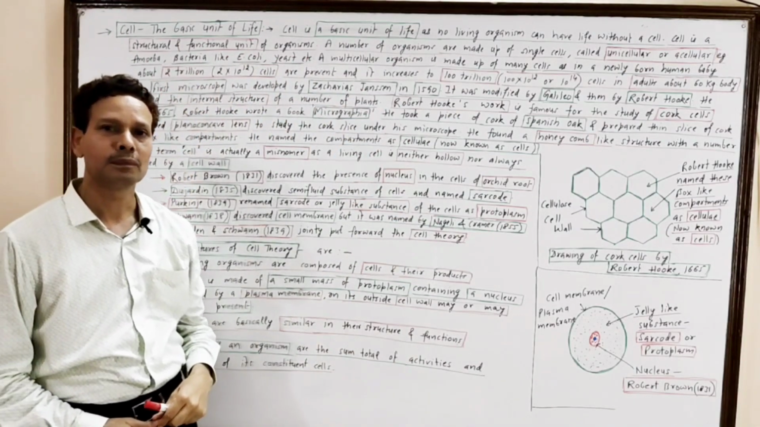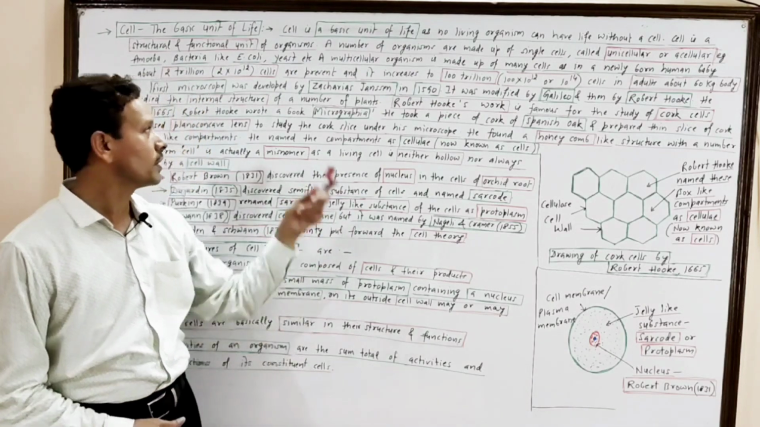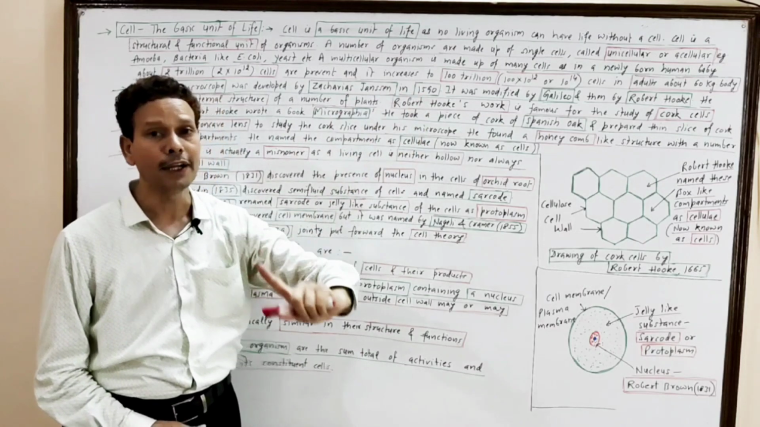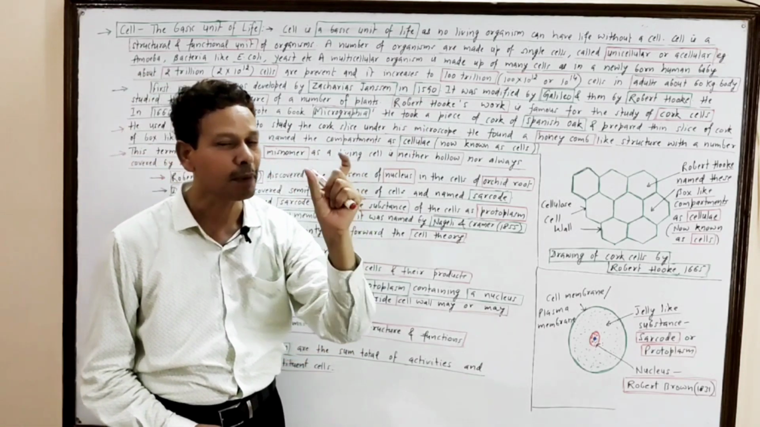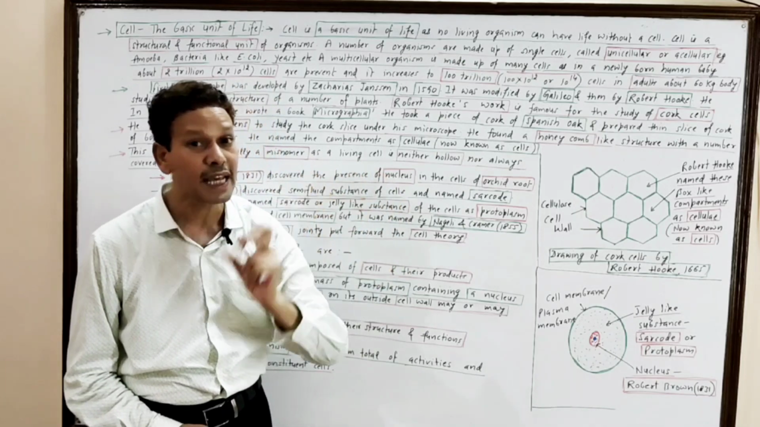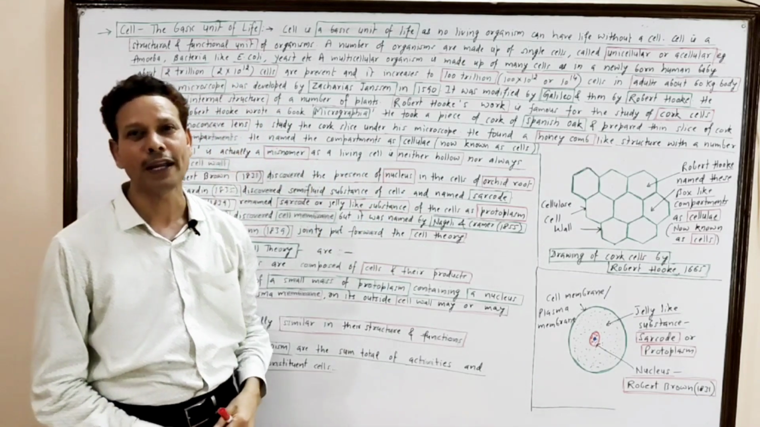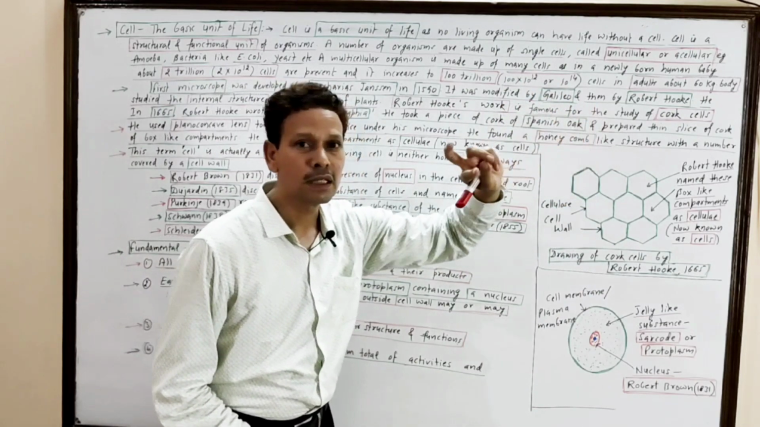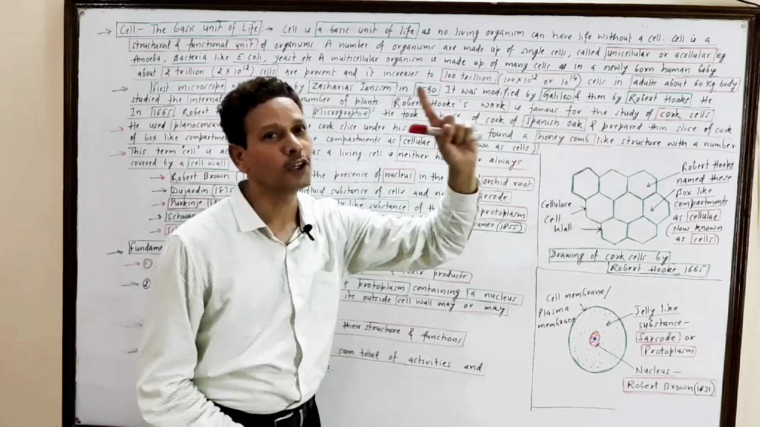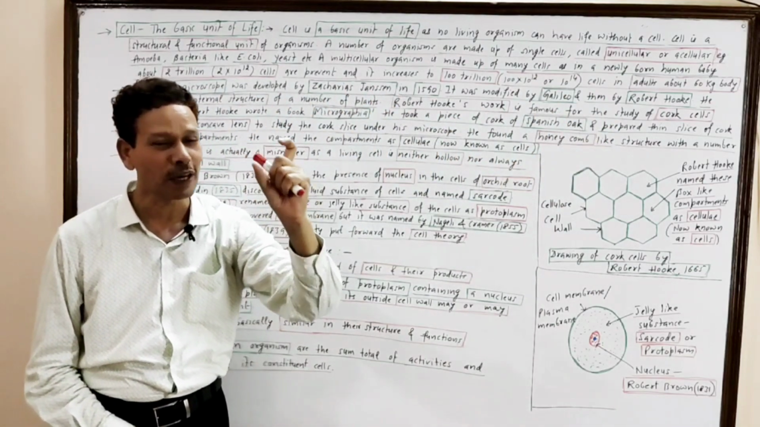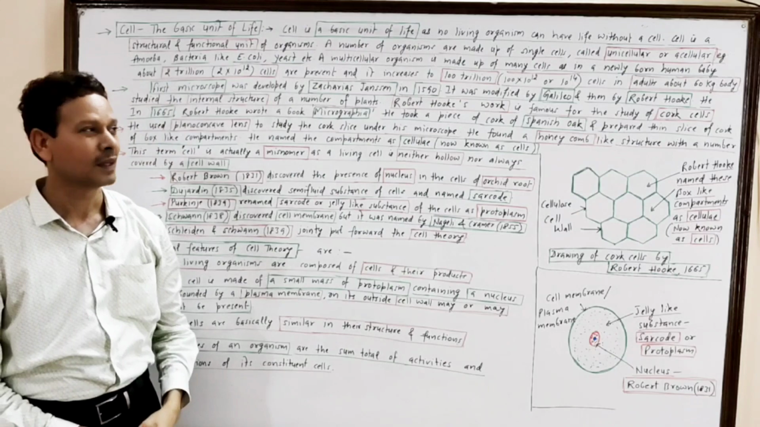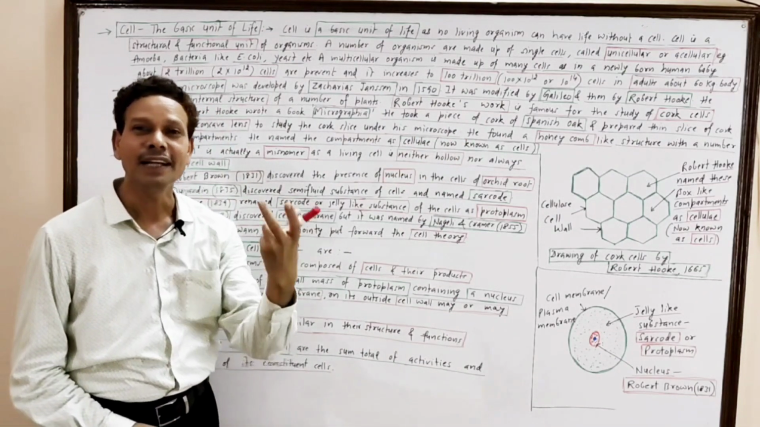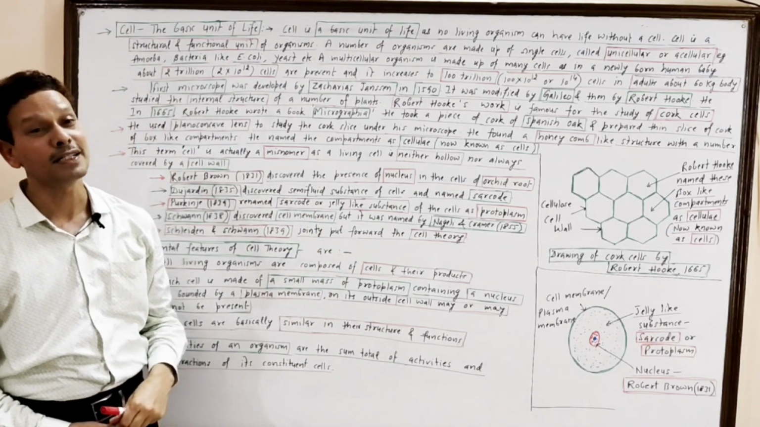Dear students, first microscope that was discovered by Jacques Janssen in 1590, and this first microscope which was developed by Janssen, that was further modified by Galileo, and later on it was modified by Robert Hooke. Note down, very important question for competitive exam. Robert Hooke, he studied the internal structure of plants.